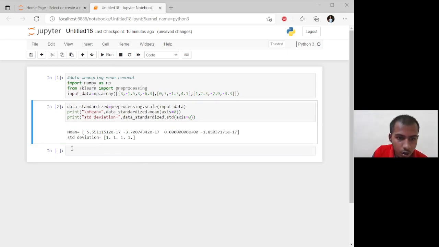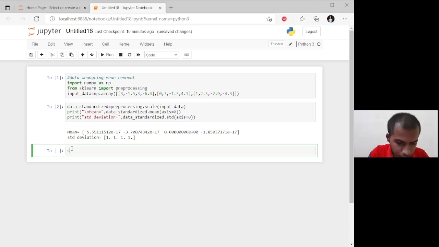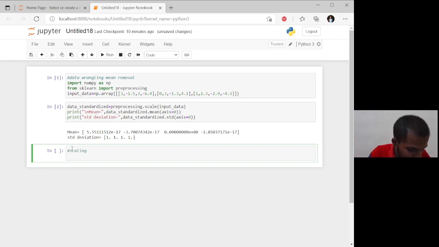Our next operation is scaling. Scaling helps to normalize the data.